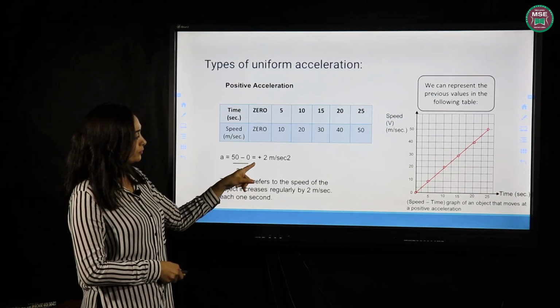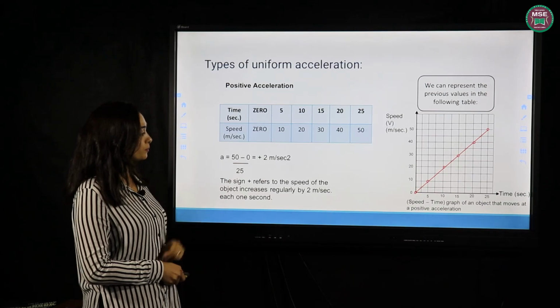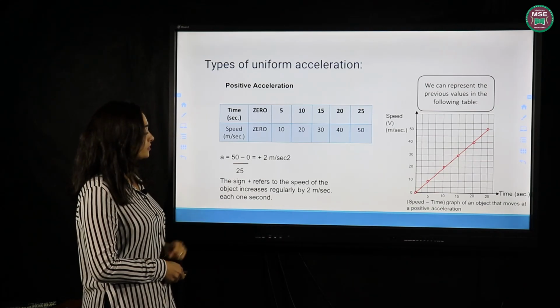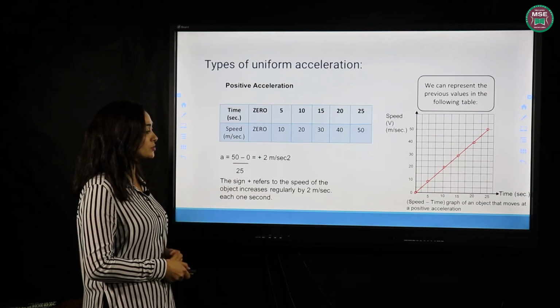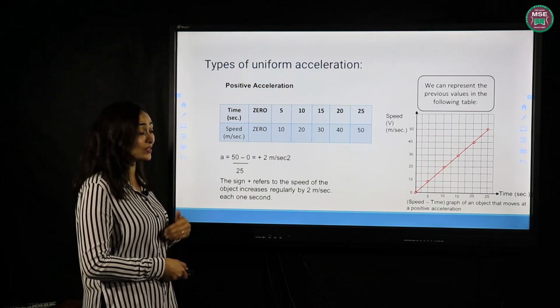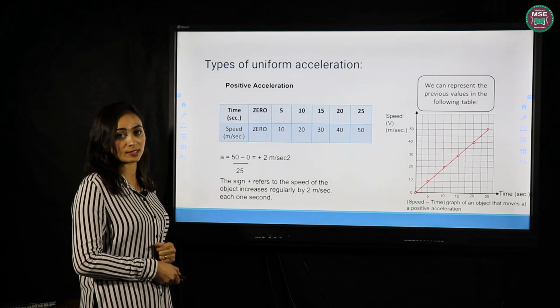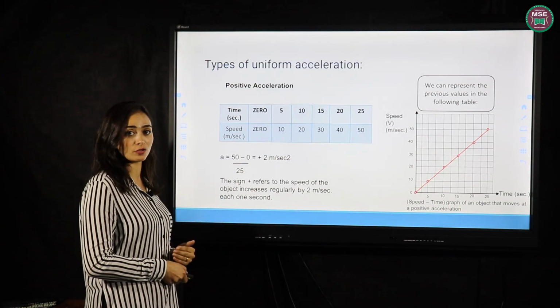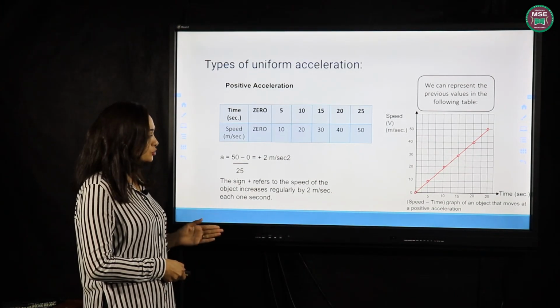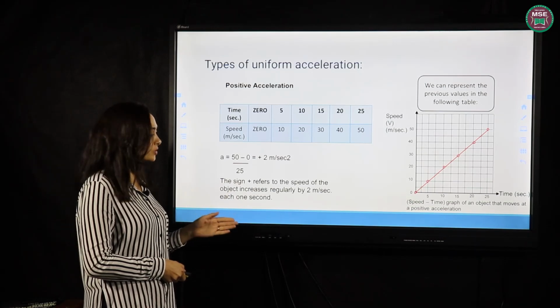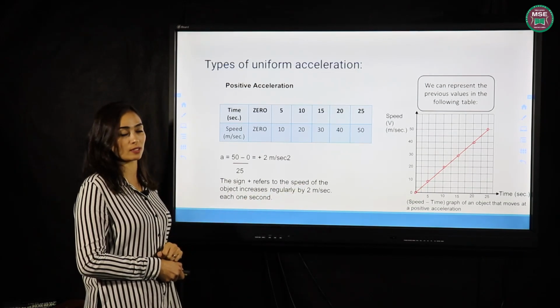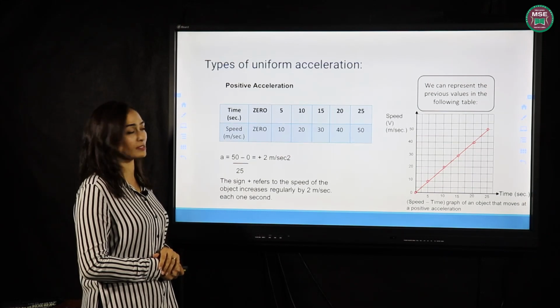We have 50 over 25, which equals 2 meters per second squared. If you observe here, we put a positive sign. The positive sign refers to the speed of the object increasing by 2 meters per second in each 1 second. So the increase and the change of speed is regular. Each 1 second, the speed increases by 2 meters per second. This is the positive acceleration.